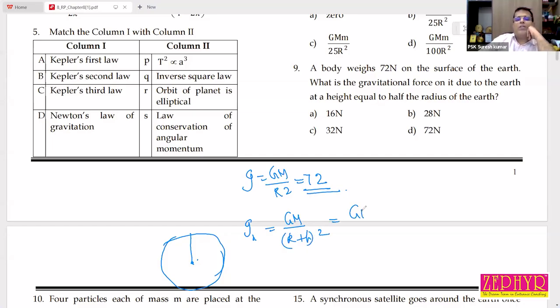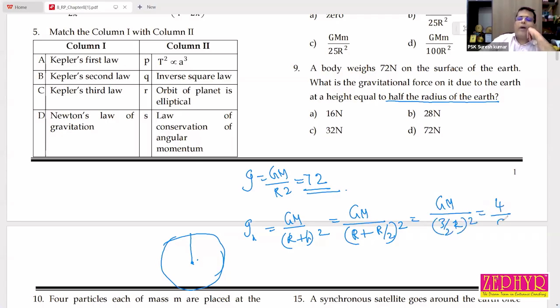R is R itself. H is the height, equal to half the radius of the earth, so you put R by 2 here. That is equal to GM divided by (R plus R by 2, which is 3 by 2 R) whole square.